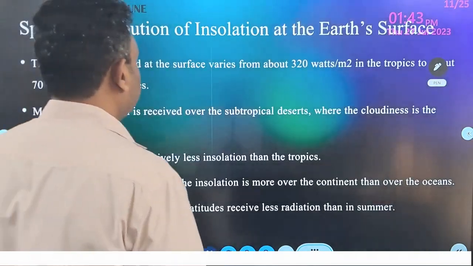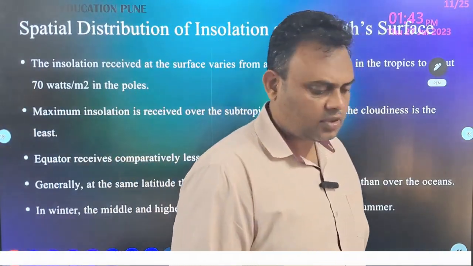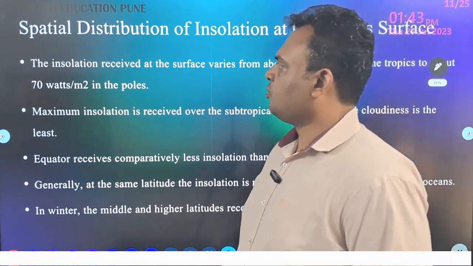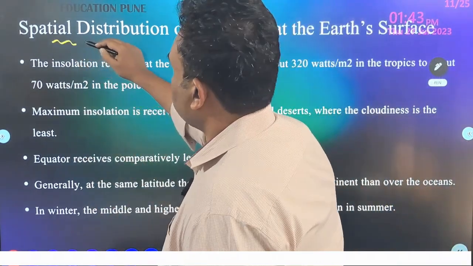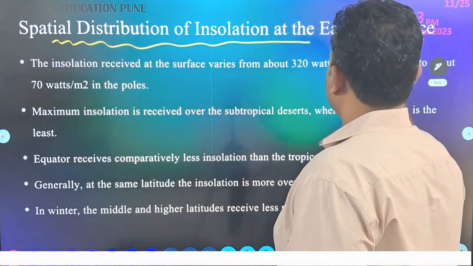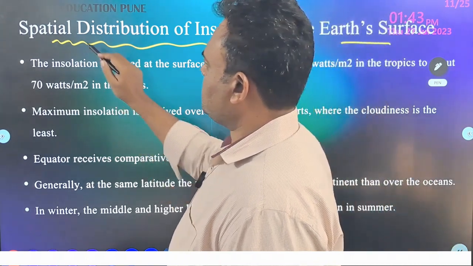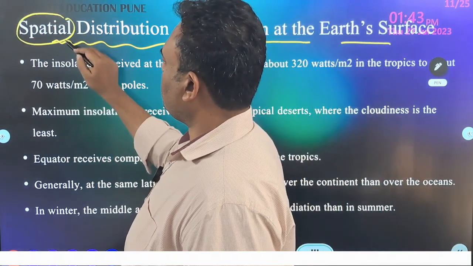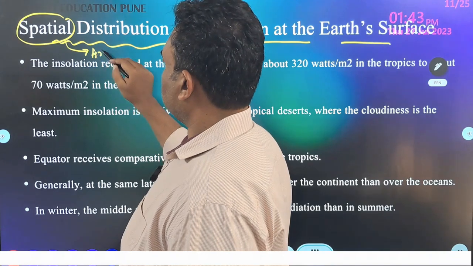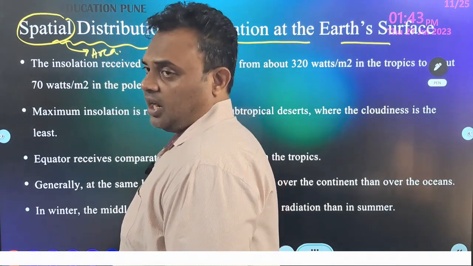Okay, now again we need to see a few points regarding spatial distribution of insolation on the Earth surface. Here spatial means according to area.